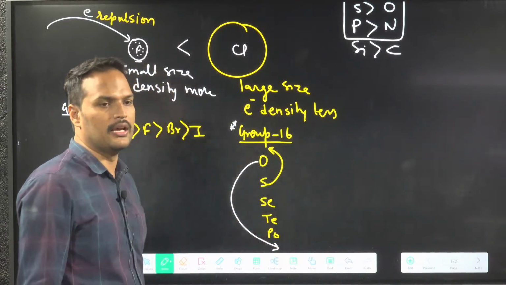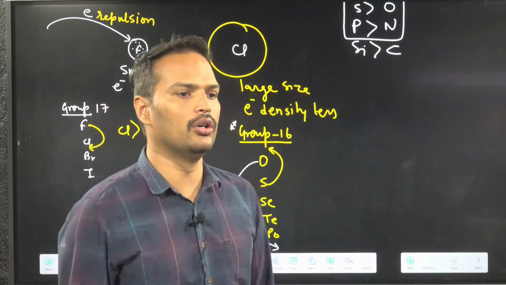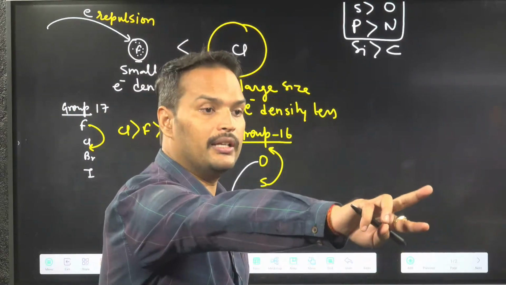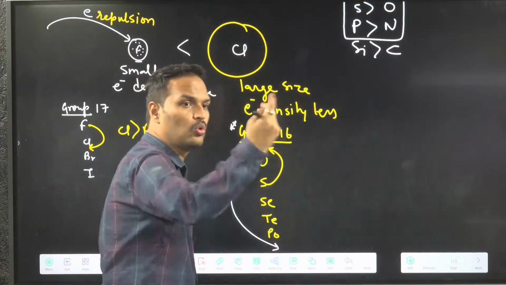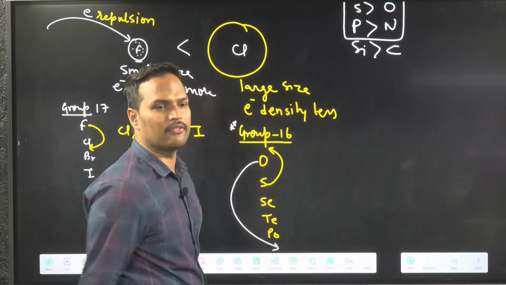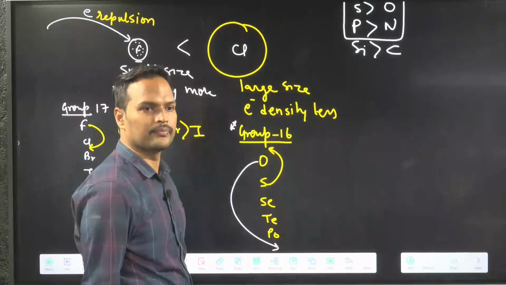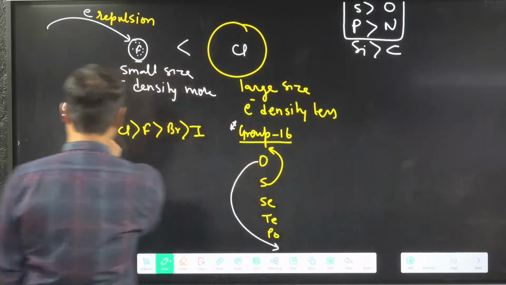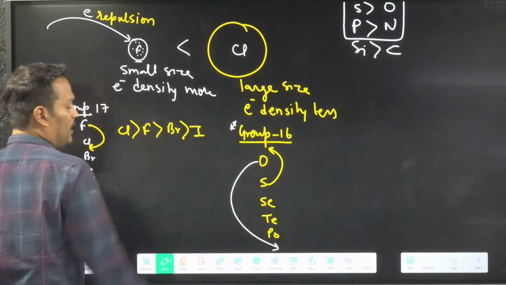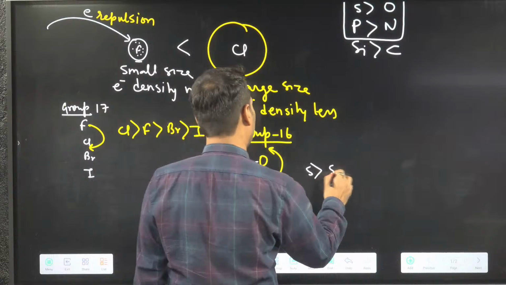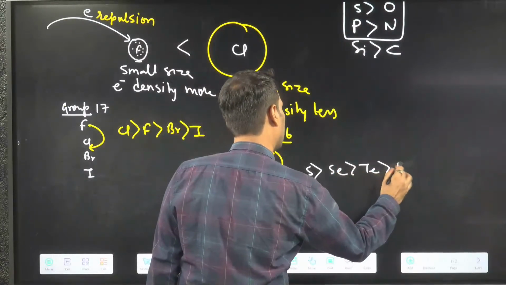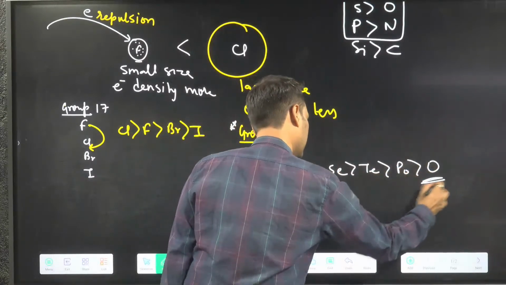Oxygen is minimum in its group. That is correct, oxygen is at last. It is so low. You can check the data from NCERT, oxygen family. Fluorine is only slightly reduced, but oxygen is last. So my final order is sulfur, selenium, tellurium, polonium, oxygen.